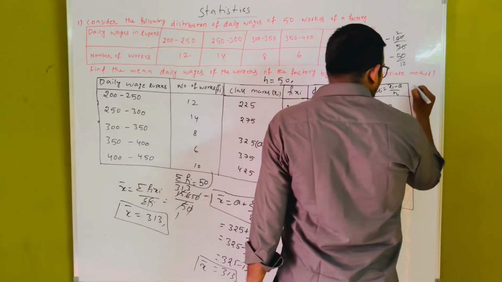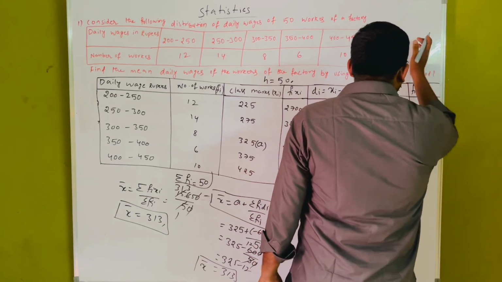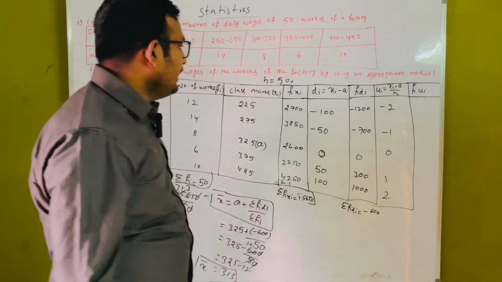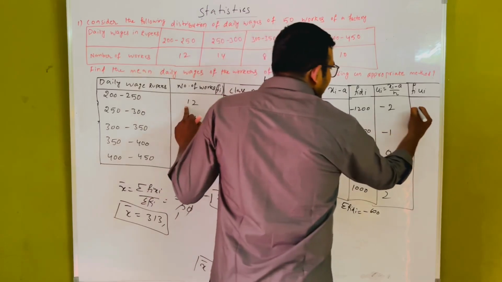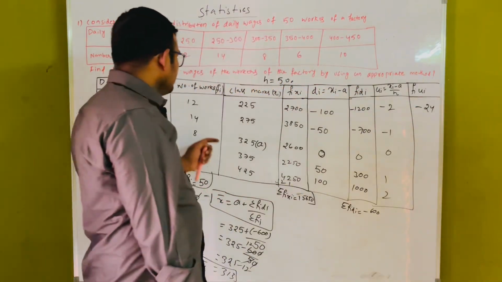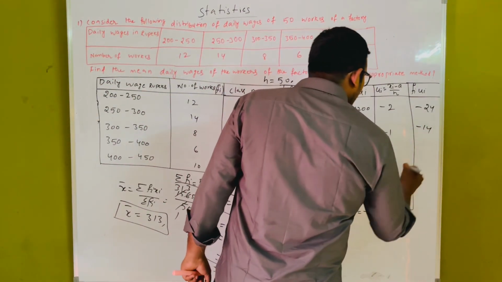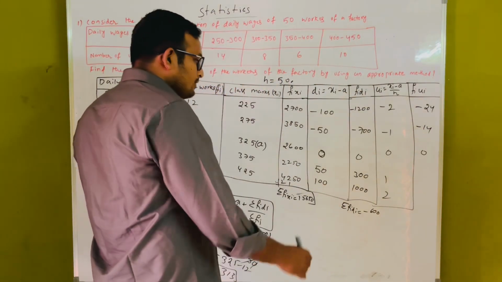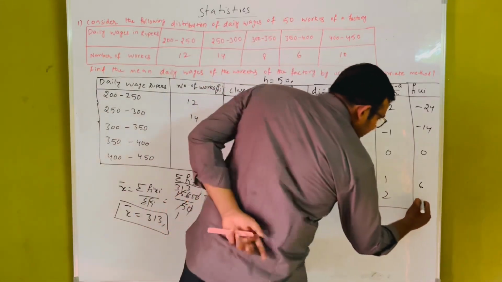Then another one, fi and ui. The frequency is 12 into minus 2, minus 24. And another one is 14 into minus 1, minus 14 is there. 0 multiplied by any number we get 0. And 6. Another one is 2 into 10, nothing but 20.